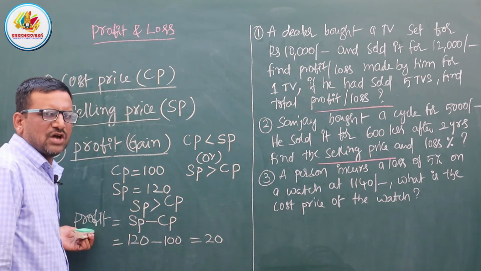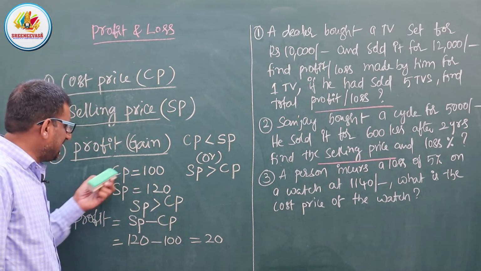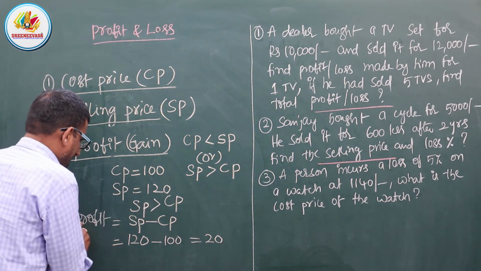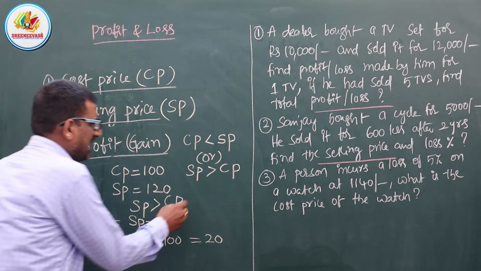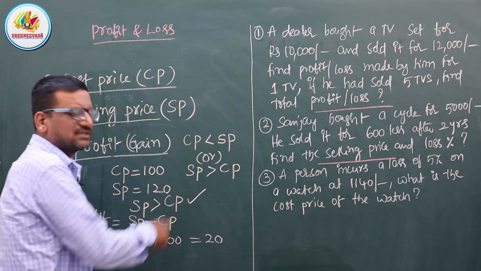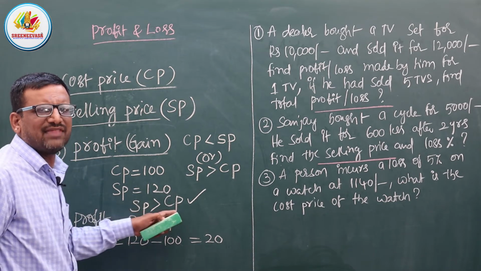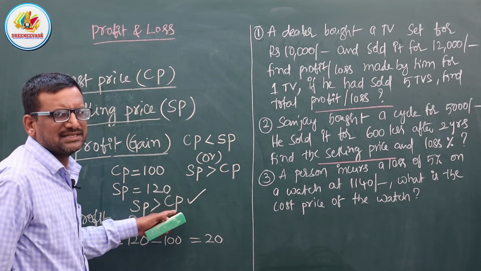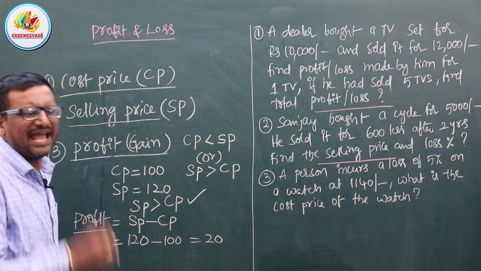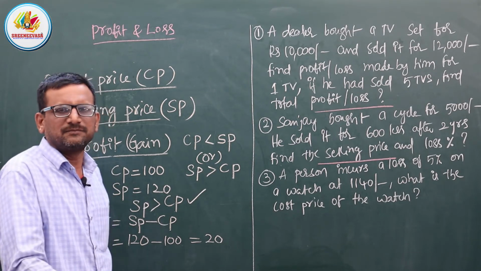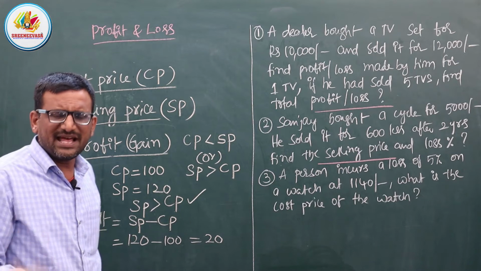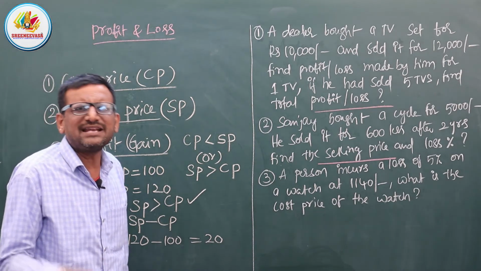So how are we going to decide? After seeing the cost price and selling price, we go for the profit. Why? Because your selling price is more than the cost price. So definitely we are going to get the profit only. By seeing only, we can understand whether we are going to get the profit or loss.